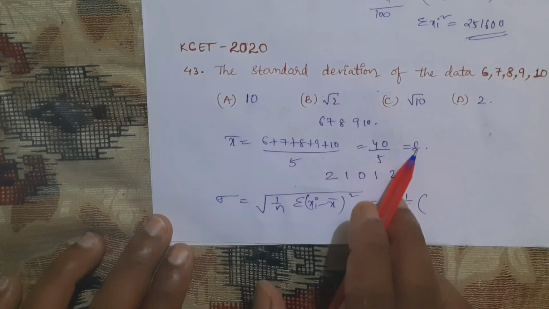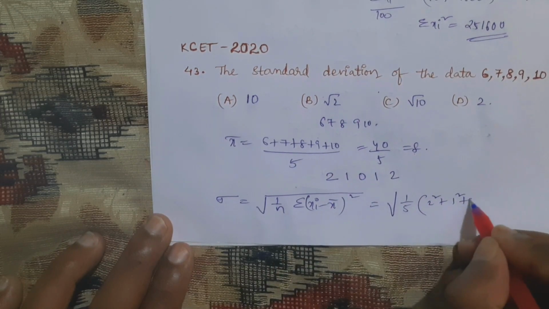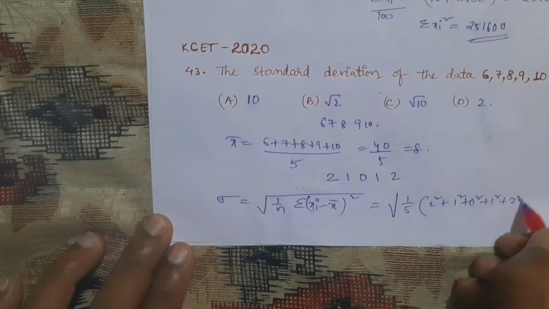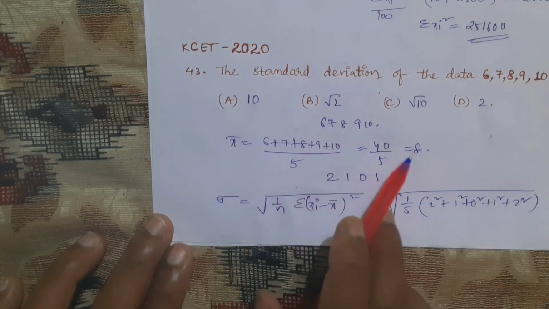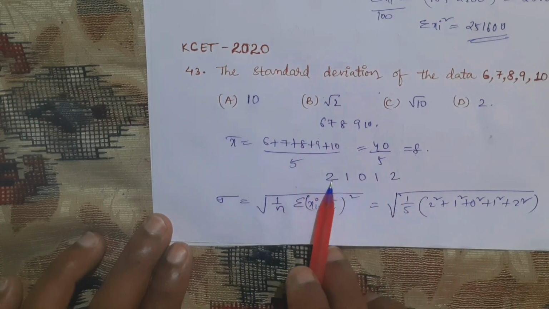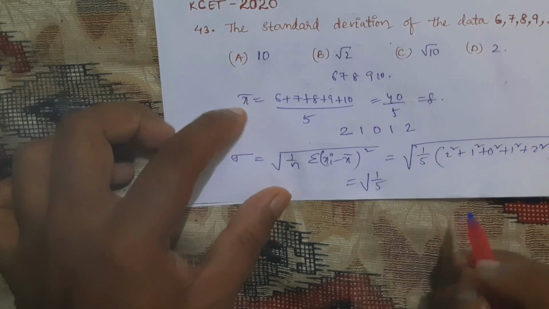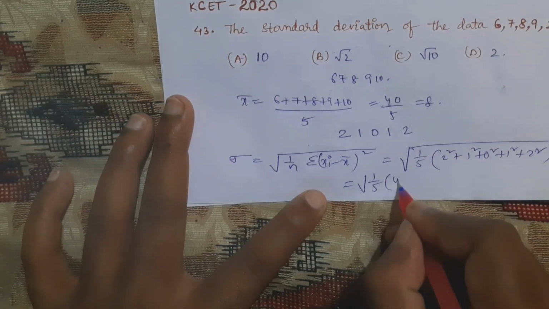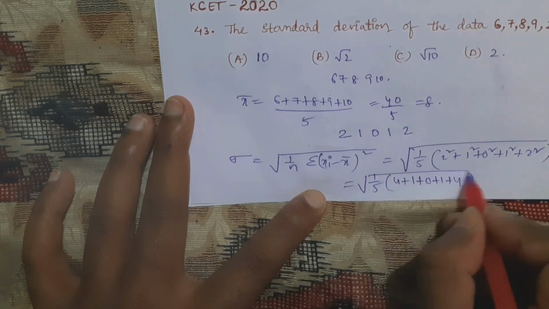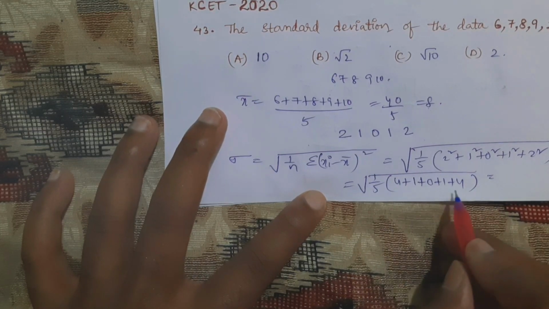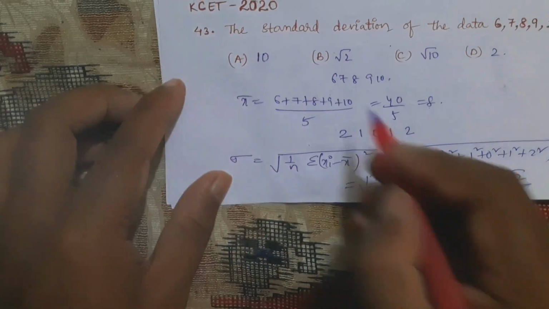6 minus 8, 2 square. Like that, 1 square plus 0 square plus 1 square plus 2 square. Sigma xi minus x bar means after finding the differences, these squares you need to add. So it is equal to the square root of 1 by 5 into 2 square, 4 plus 1 plus 0 plus 1 plus 4, which is 4 plus 4, 8, 10. 10 by 5 is square root of 2, which is option B.